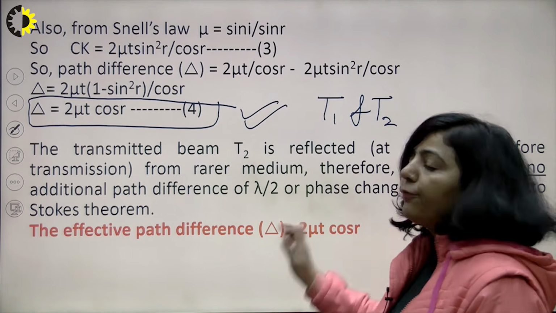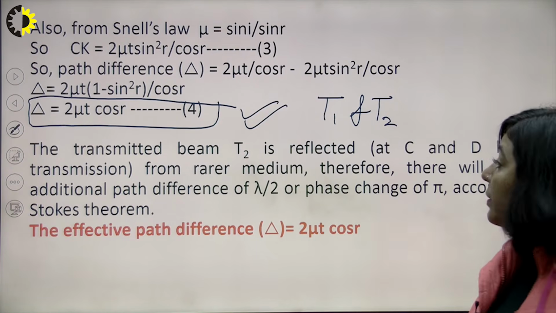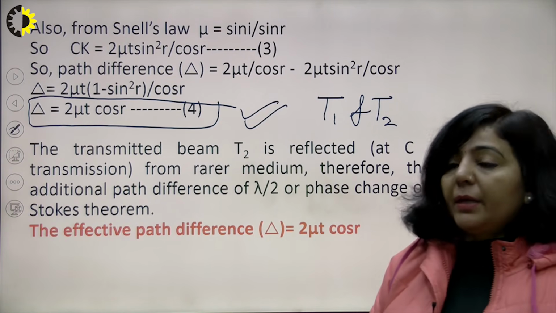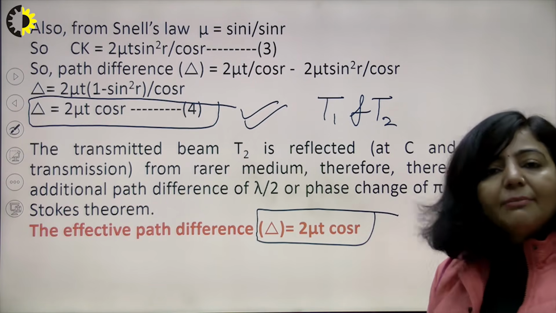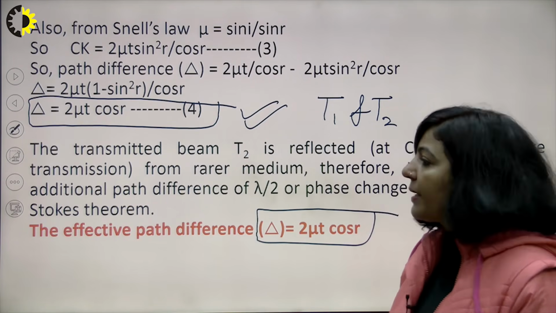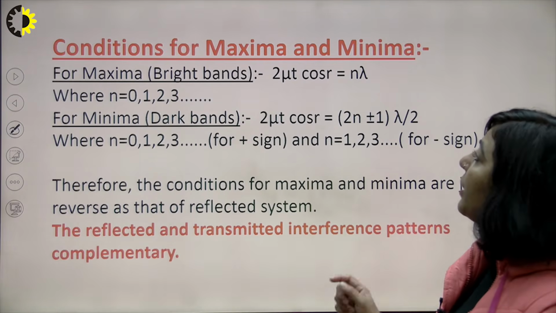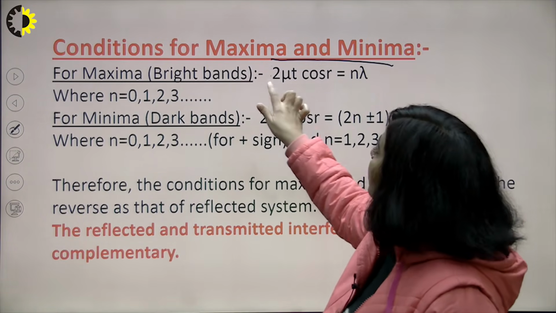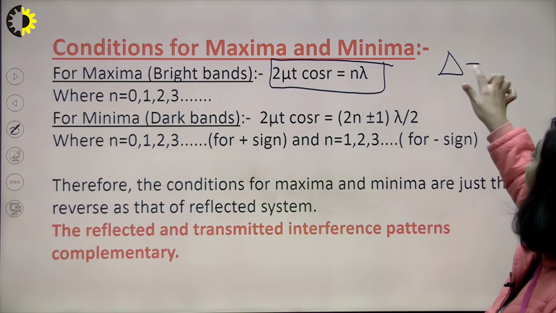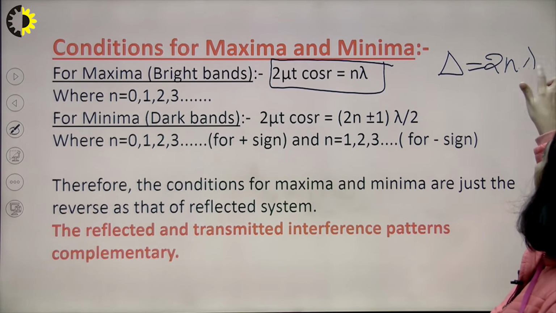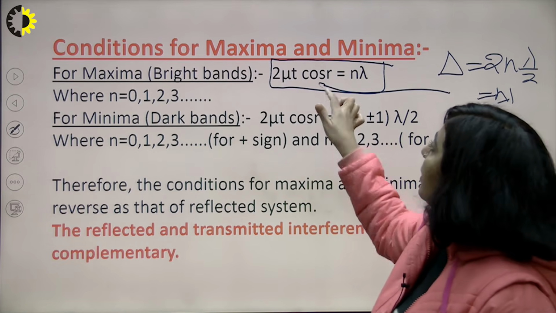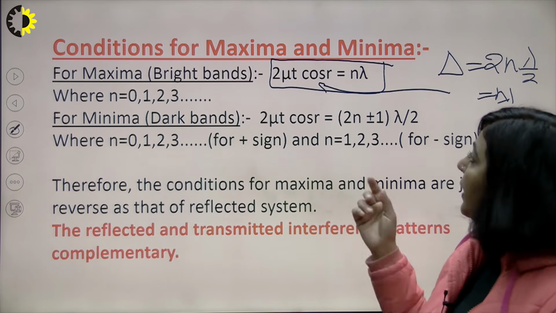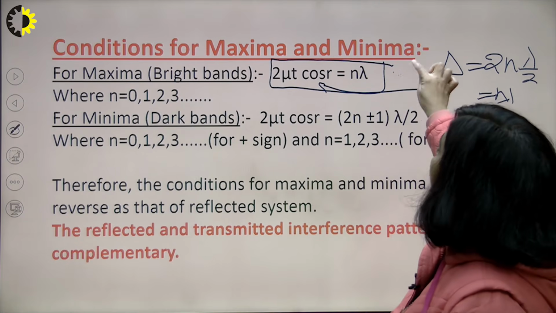Now this path difference is going to decide the conditions of maxima and minima. So using this path difference, we will decide the conditions of maxima and minima, and you know what the condition of maxima is and what the condition of minima is. For maxima, the path difference should be an even multiple of lambda by 2, or you can say 2n lambda by 2 or n lambda. So you know the path difference between T1 and T2 is 2 mu T cos R. So this is the condition of maxima.